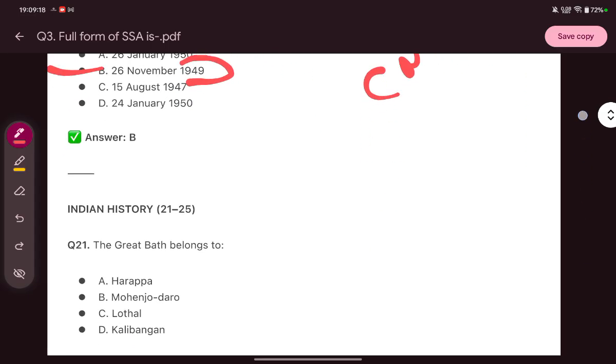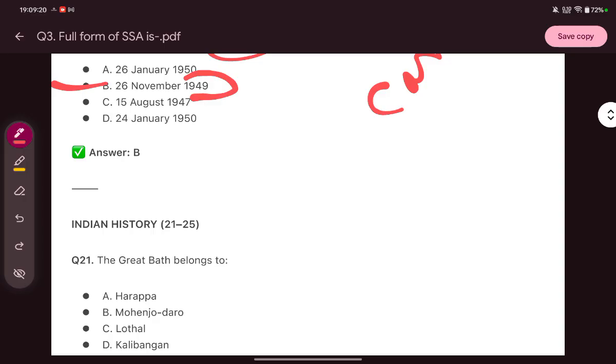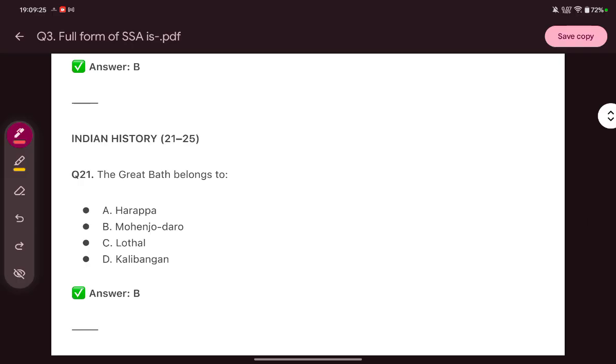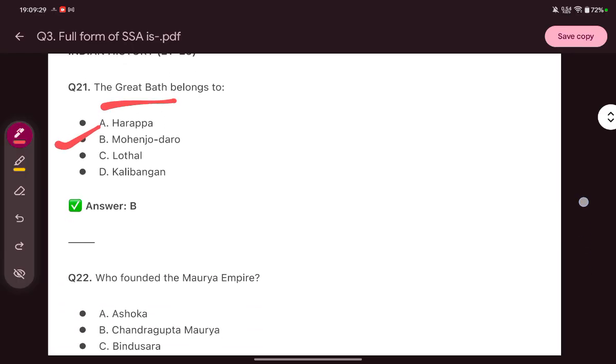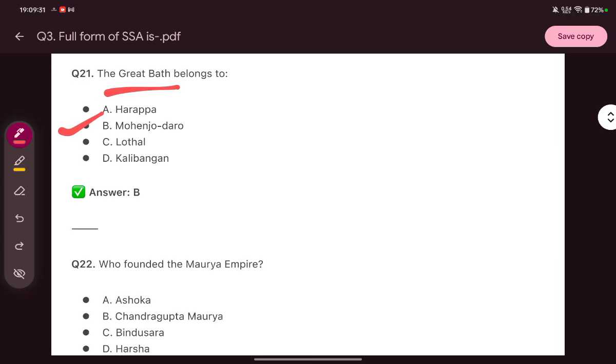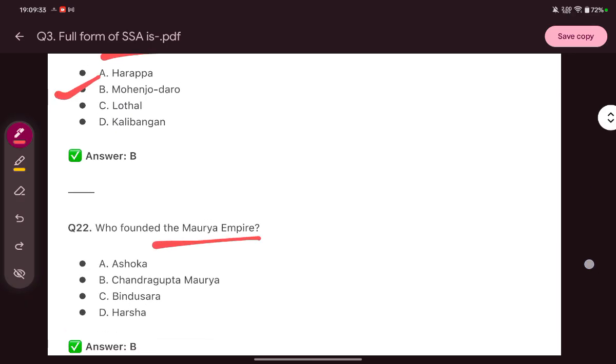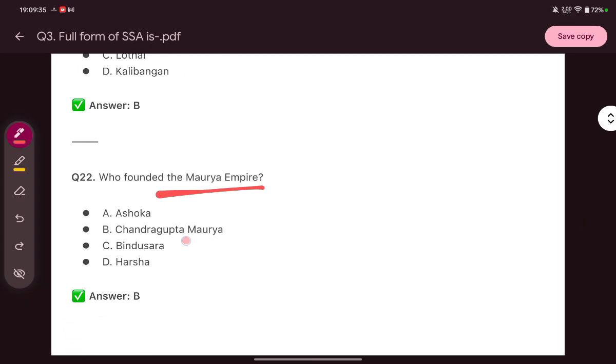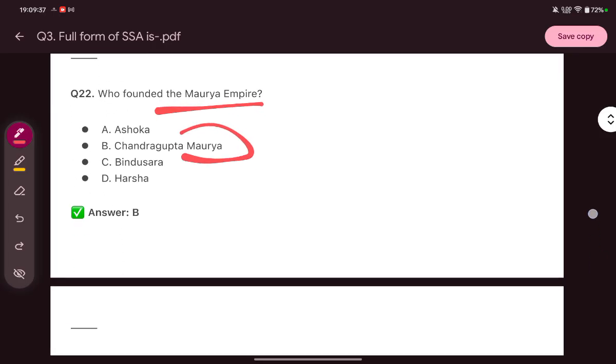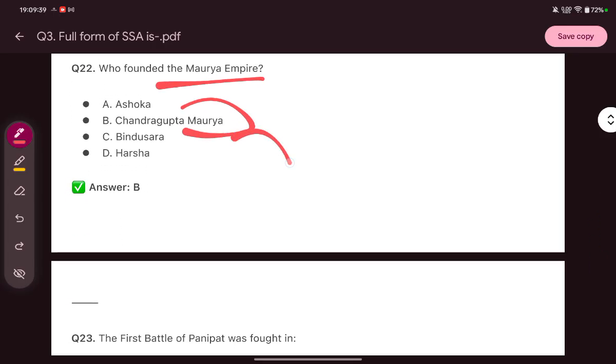Next are the Indian history questions. The Great Bath belongs to Mohenjo-daro. Who founded the Mauryan Empire? The answer is Chandragupta Maurya. And who helped Chandragupta Maurya?